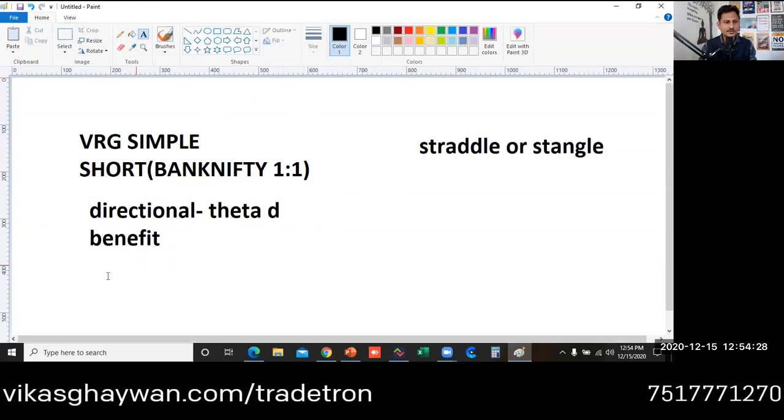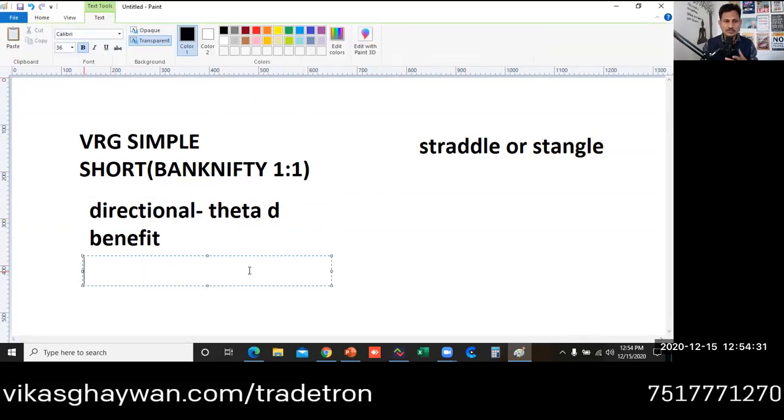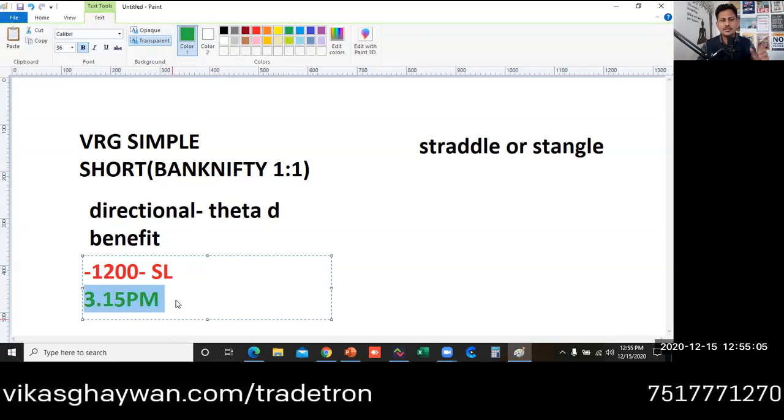In this strategy, the parameters I have used are the stop loss and target. The stop loss is minus 1200. Means if your position is going in loss, this is the SL for the strategy, and this is automatically set. And if profit, it depends on you, because I have set the profit booking time at 3:15 p.m. If you stay till 3:15, then profit will be booked, whatever the profit is.